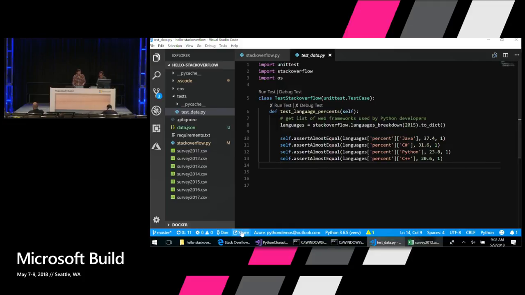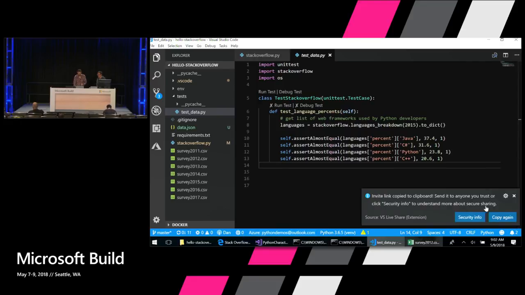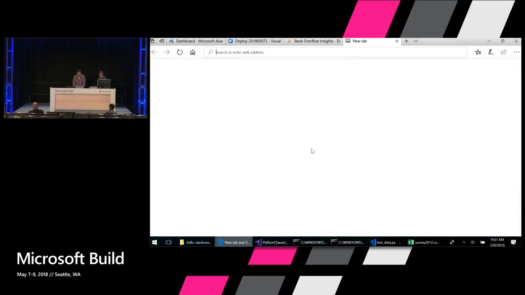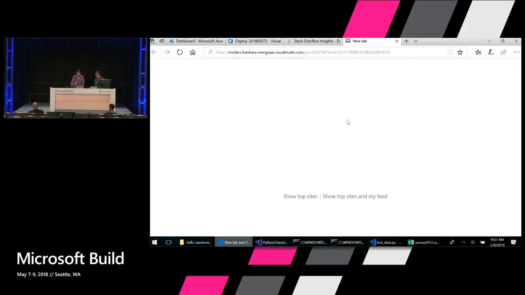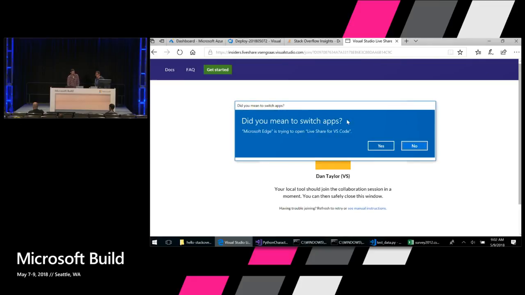To kick off a LiveShare session, I just have the VS LiveShare extension installed. I click the share link, and it gives me an invitation link that it's copied to the clipboard. Imagine if I sent this to John via IM, and then he took over and pressed enter there. He would see this experience.